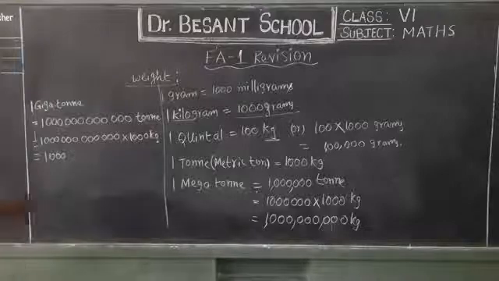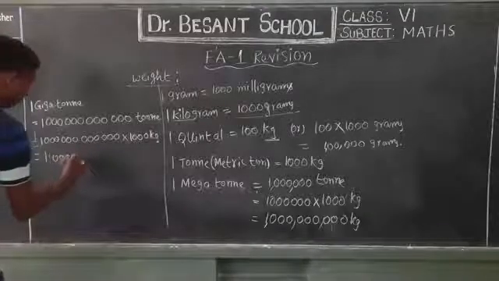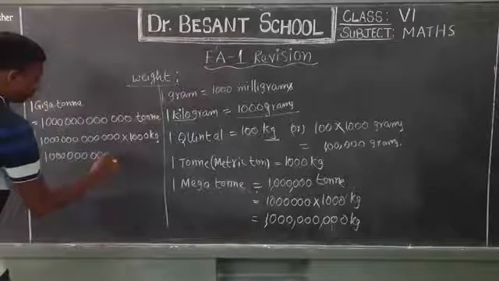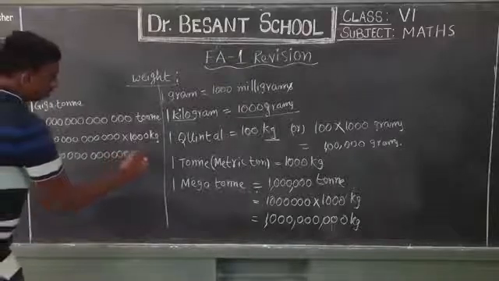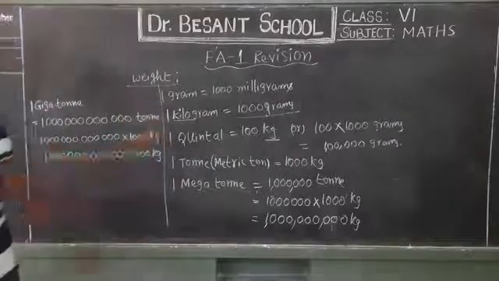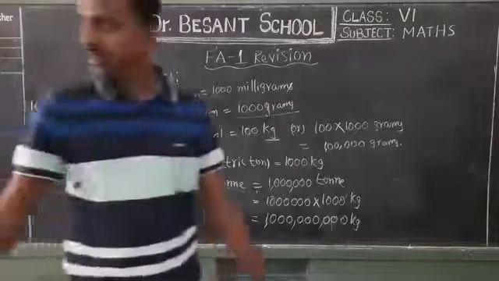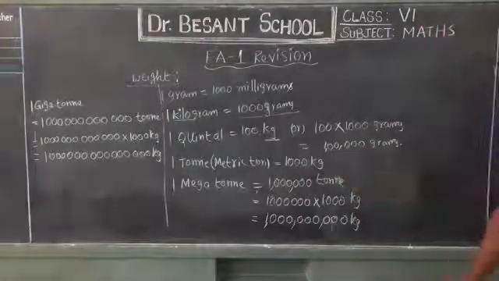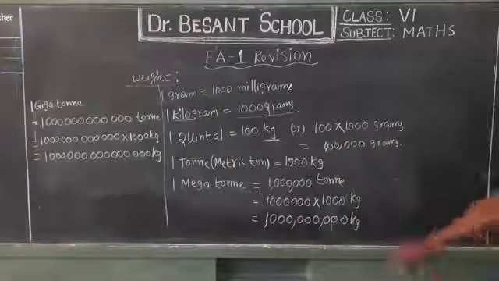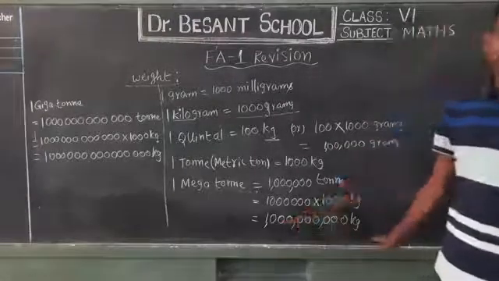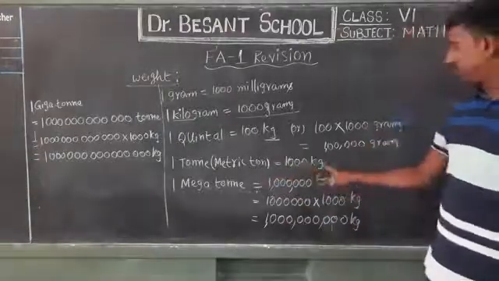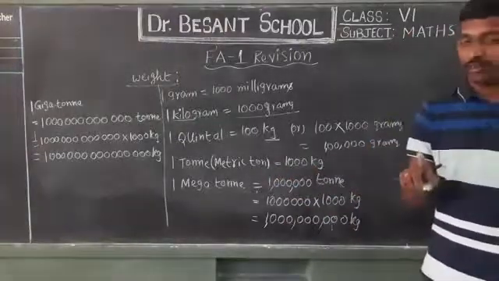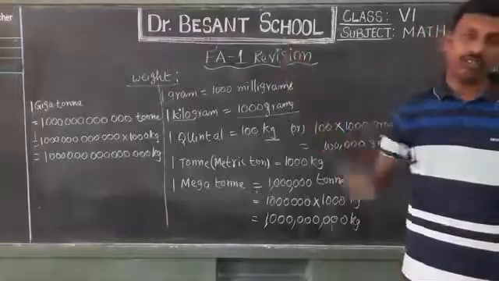Okay, my dear students. Now, if you do it with multiplication, you will get the further ones, so you will follow all these digits. Like this, you can do the conversions. In this way, we can have the different units. These are larger units. You can see how big this quantity is. Ton, 1000 kilograms. If you want to convert into grams, you multiply that by 1000.